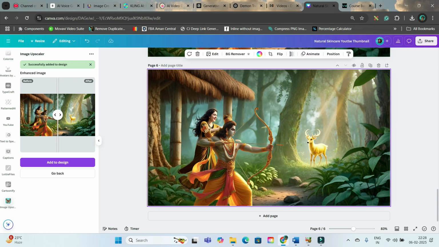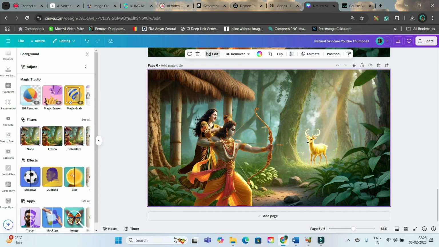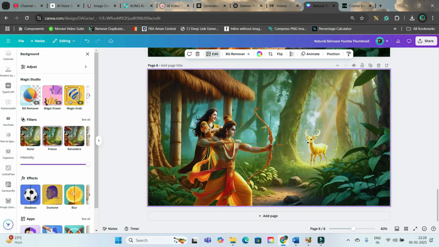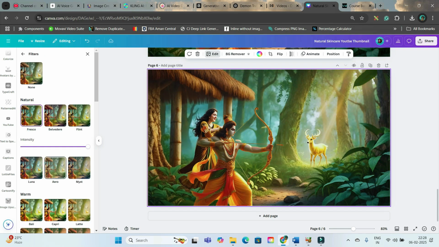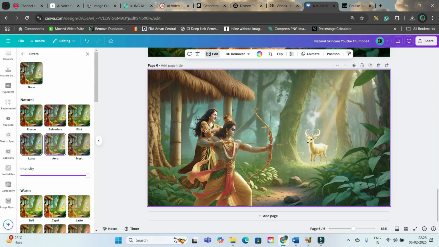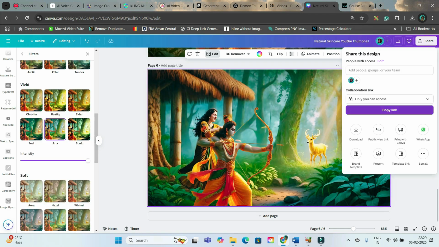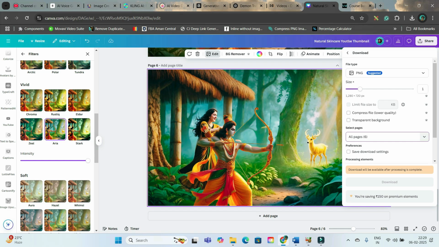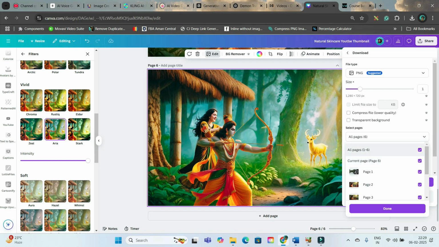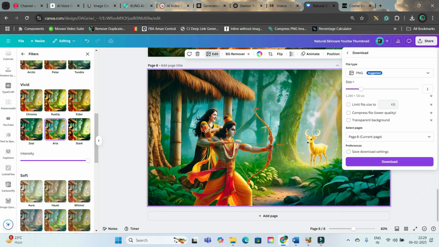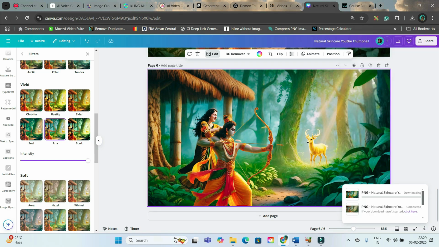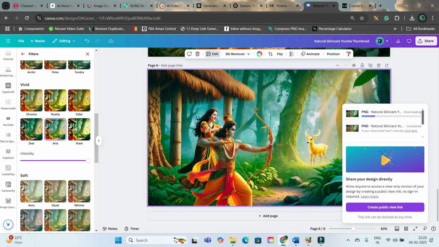I will make it more vibrant by going to edit, and you can give a Fresco filter, Arrow filter or Luna filter. Go to the share option, go to PNG, select the page, current page, done, and download. This is my final image. Now I can convert this to video.